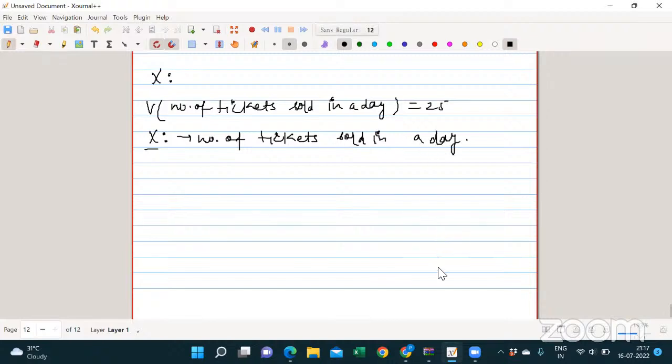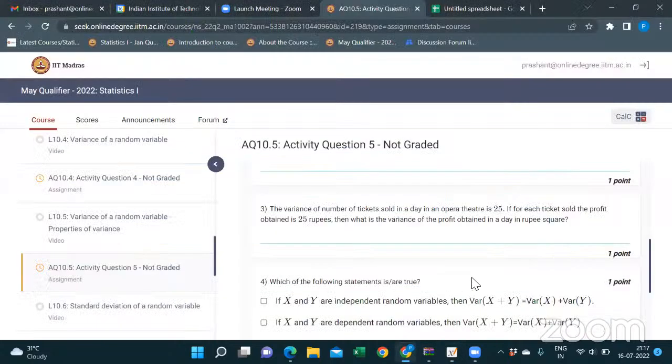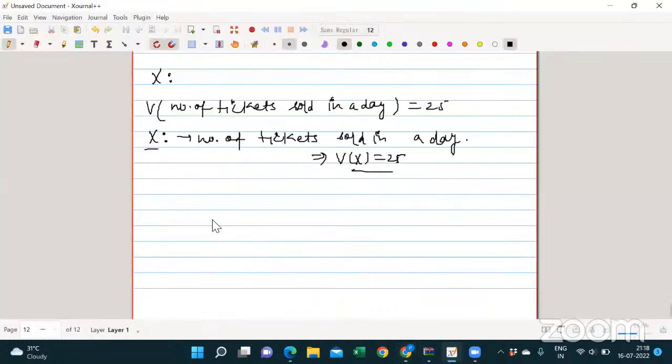What is the question? We are given the variance of x as 25, right? Now come to the question. For each ticket sold, the profit obtained is 25 rupees, right? This is the variance for the number of tickets. Now, for each ticket, profit is 25 rupees. 25 rupees for each ticket, right?